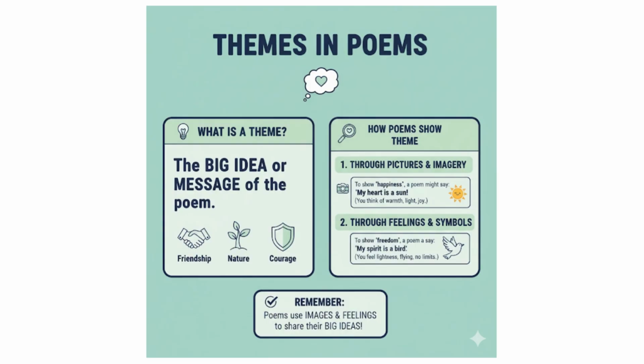Now, when we get to structural impact, that's how it looks. The way the words look on the page is actually important too. In a poem, the poet, meaning the person who writes the poem, decides exactly where to break a line. The line break can make a reader stop and feel suspense, or put emphasis, that stress, on a word. For example, if a poem says, I saw the shadow, and then cried loud, the break before loud makes the word stronger.